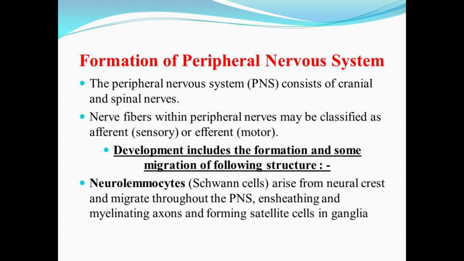So first of all, what is the neural crest? Neural crest cells are unique cells that arise from the ectoderm. During the development of the peripheral nervous system, the neurolemmocytes or Schwann cells that arise from the neural crest migrate throughout the PNS, covering the axons and forming the satellite cells in the ganglia. Ganglia are basically the clusters of neuron cell bodies.